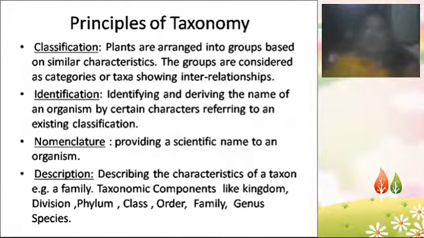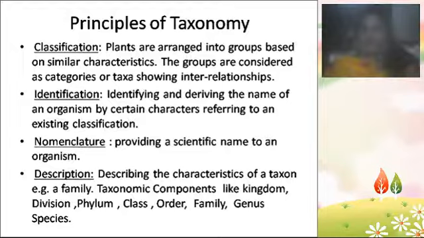Coming to the next slide, the principles of taxonomy. Just now I said that three main important aspects are there in taxonomy: identification, nomenclature, and classification. Identification, as the name says, means we have to identify the plant.